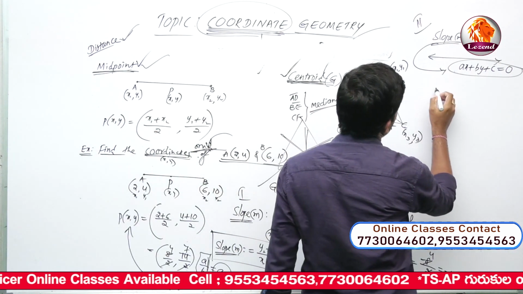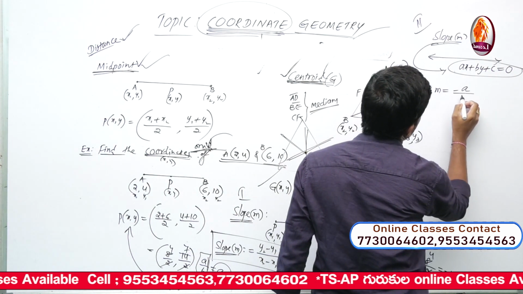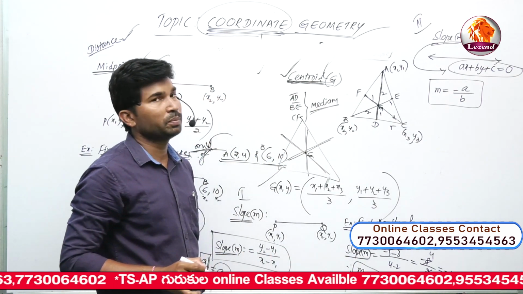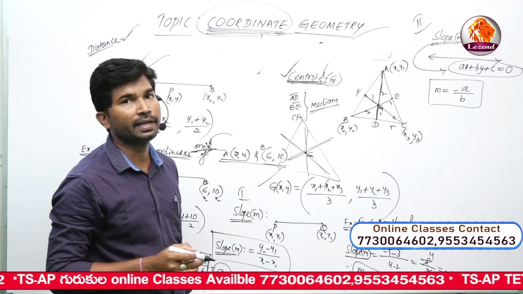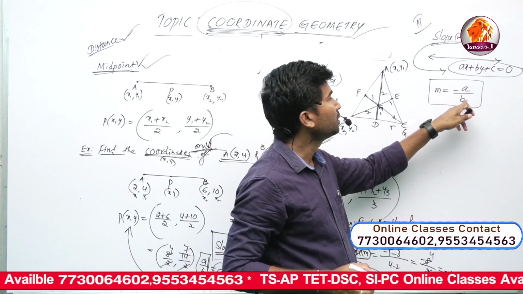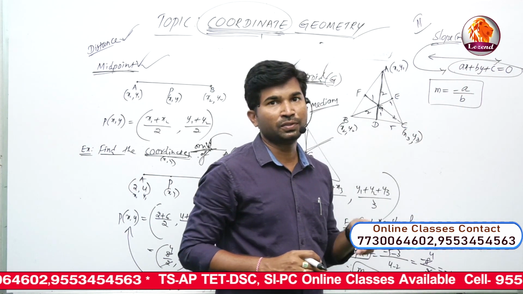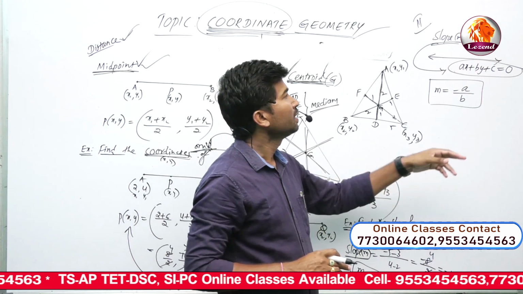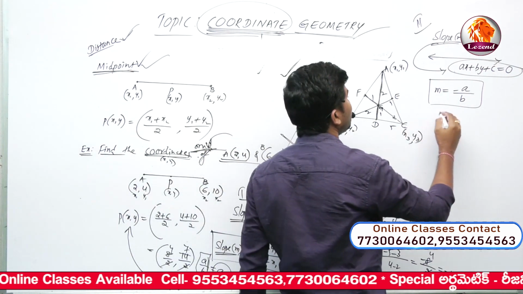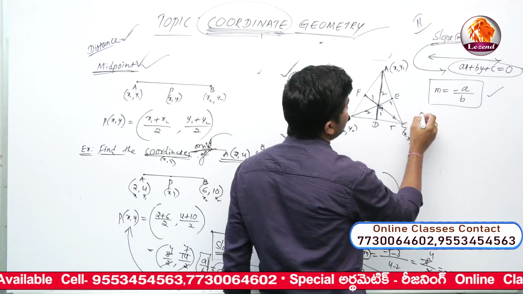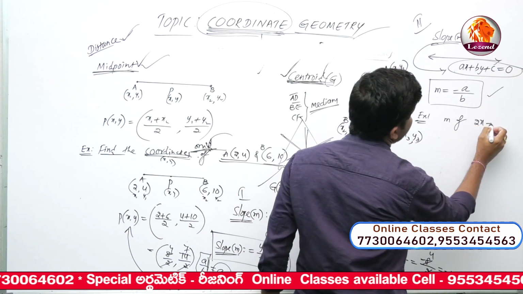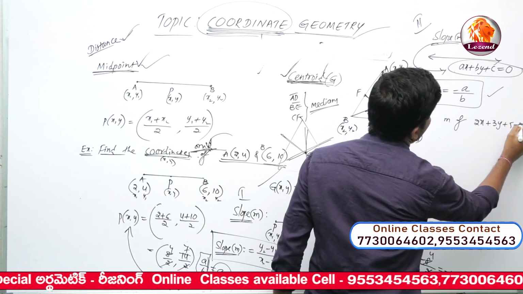In this case, slope m is equal to minus a by b. For the straight line ax plus by plus c equal to 0, take the ratio of the negative coefficient of the first part by the coefficient of the second part. So m is equal to minus a by b. For example, what is the slope m of 2x plus 3y plus 5 is equal to 0?